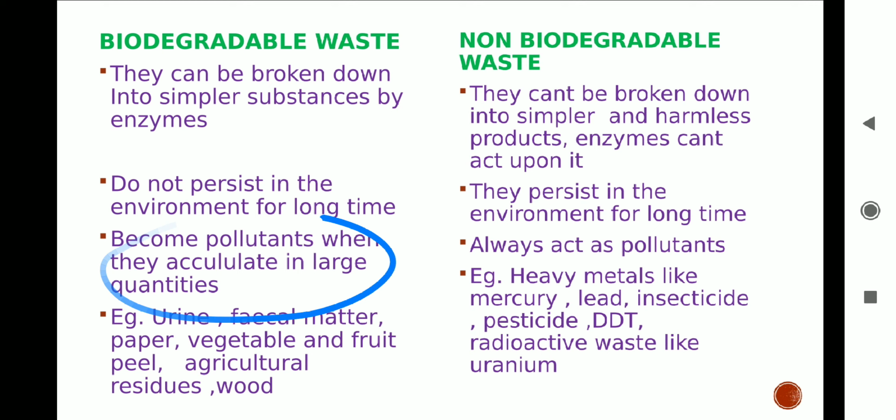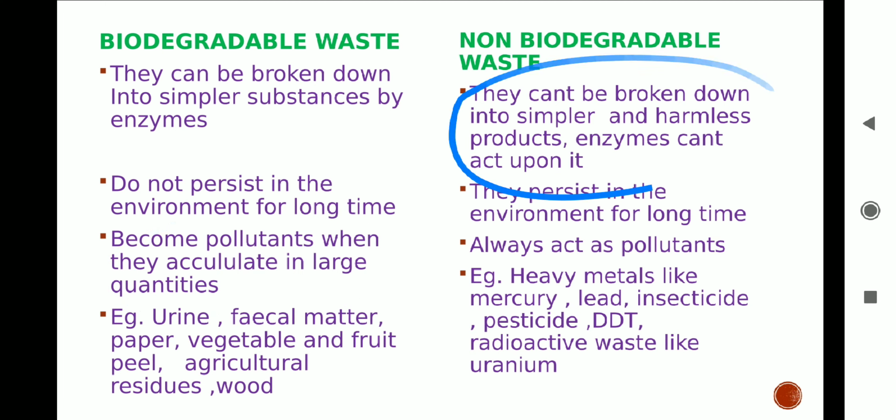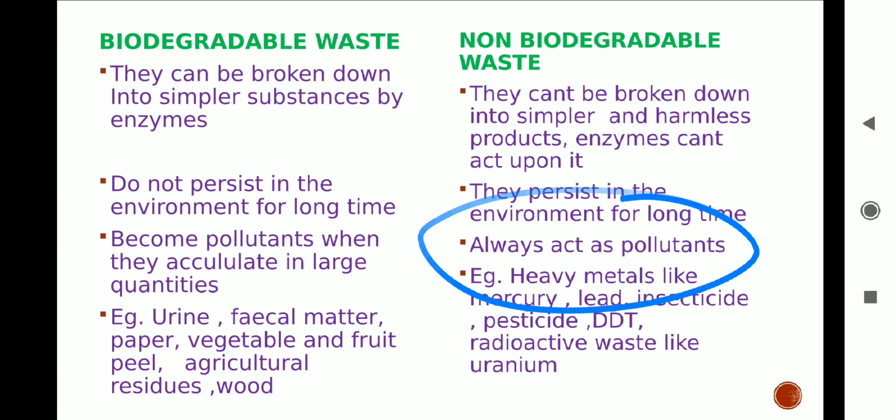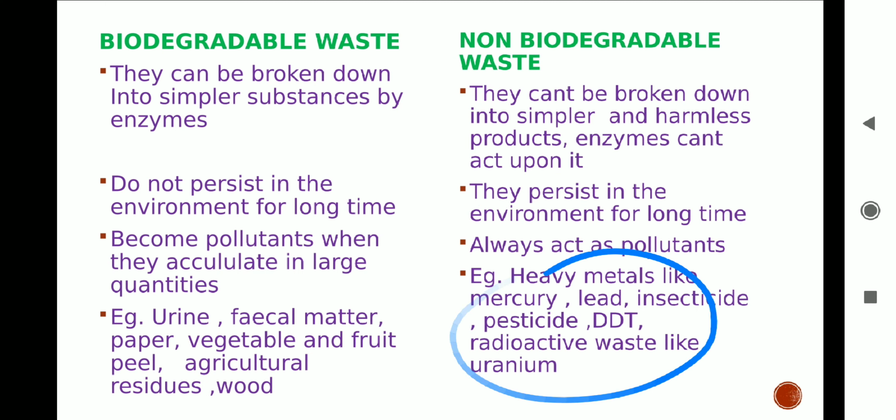Non-biodegradable wastes are those wastes which cannot be broken down into simpler and harmless products with the help of microbes. They are always present in the environment as a pollutant. E-waste, mercury, lead, and DDT pesticides are examples of non-biodegradable waste. Disposal of waste should be done in a scientific way. Let's discuss different methods of waste disposal.